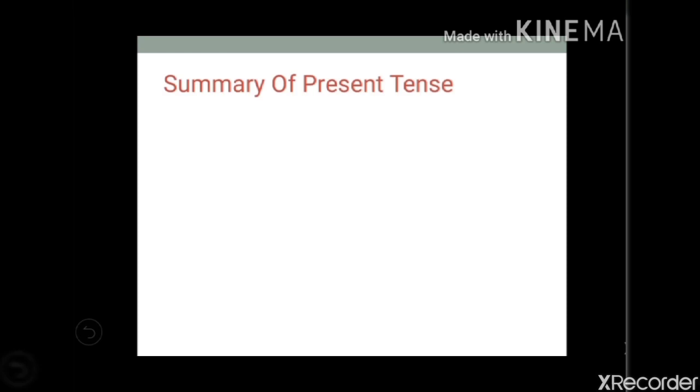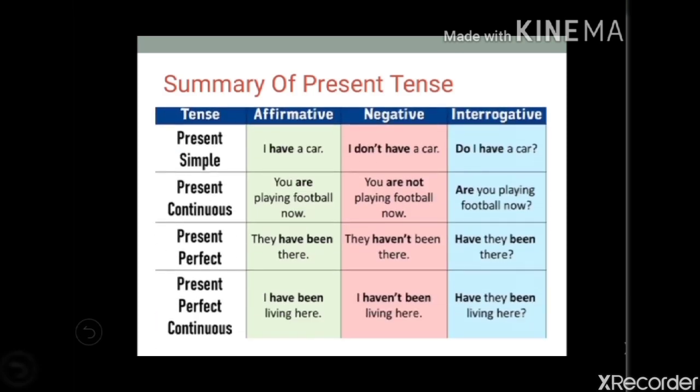So, the summary of present tense. Present simple: in affirmative, suppose the sentence is I have a car. In negative, you have to say I do not have a car. In interrogative, you use do first, then the subject, and then have a car: Do I have a car?